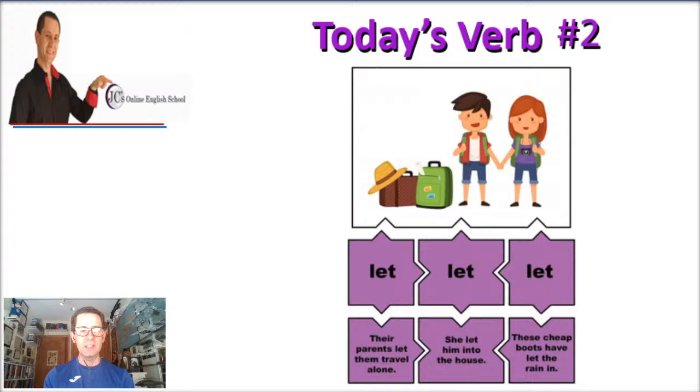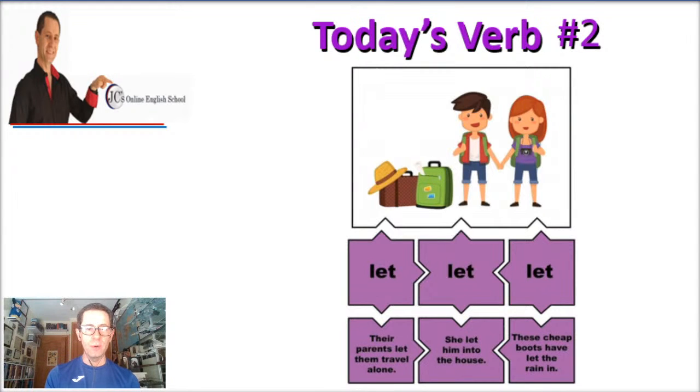And in the present, a sentence could be, their parents let them travel alone. In the past, an example could be, she let him into the house.